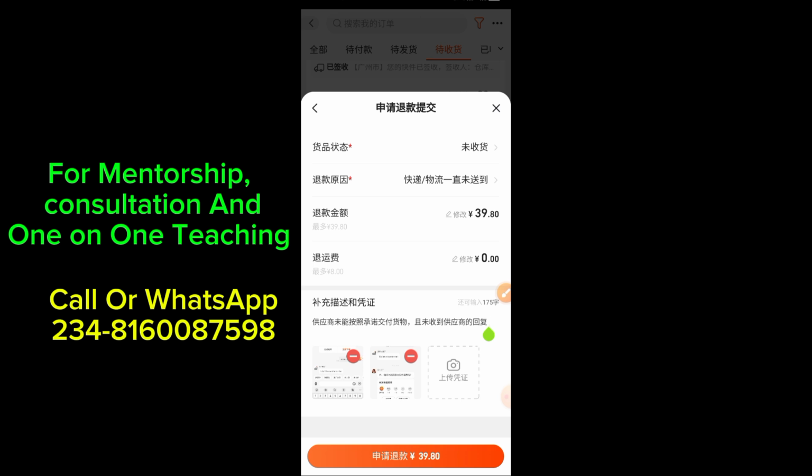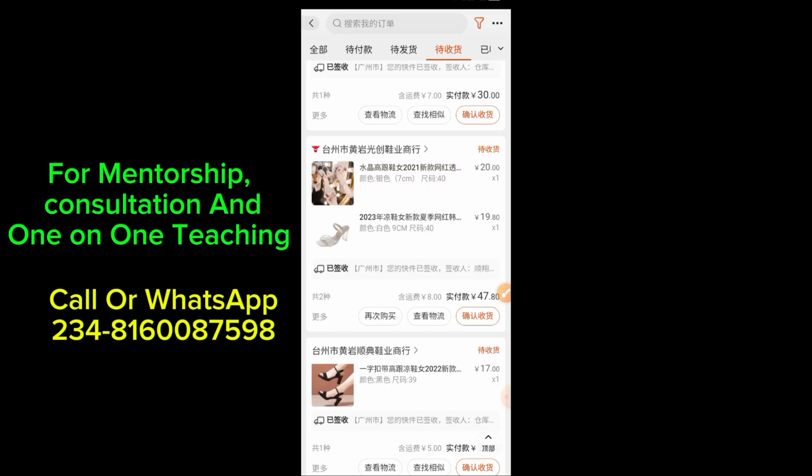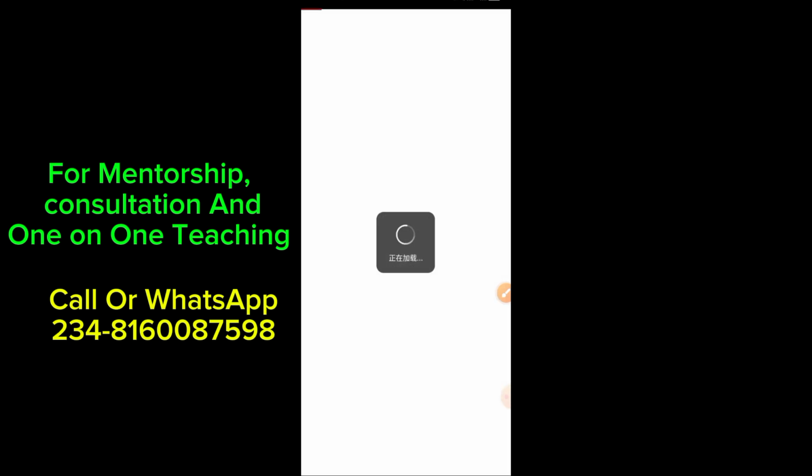So once you are done with this, the last thing you will do for them to process this refund is to click on this guy here. So you want to cross check again, and once you are done, then you click on the orange guy here. Once you click on it, you can see here that the refund has now been processed, right?